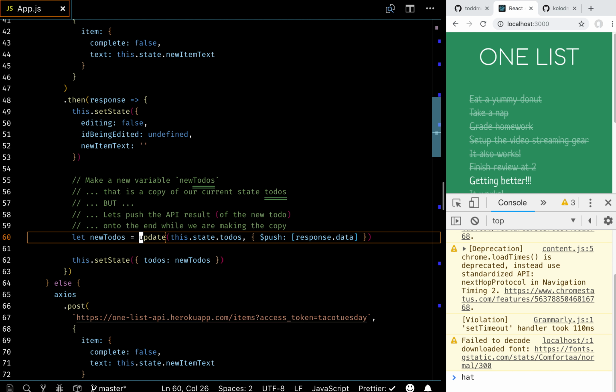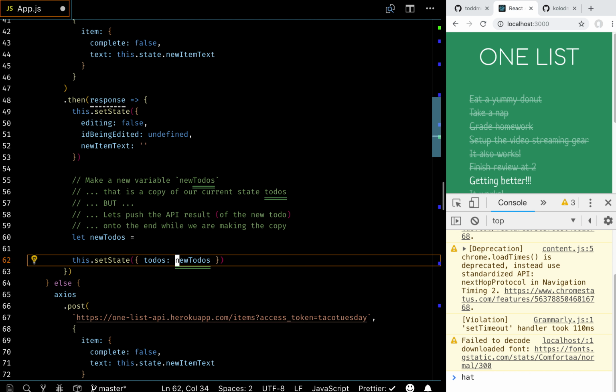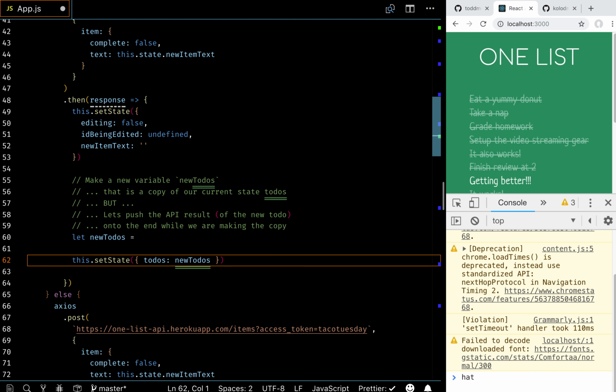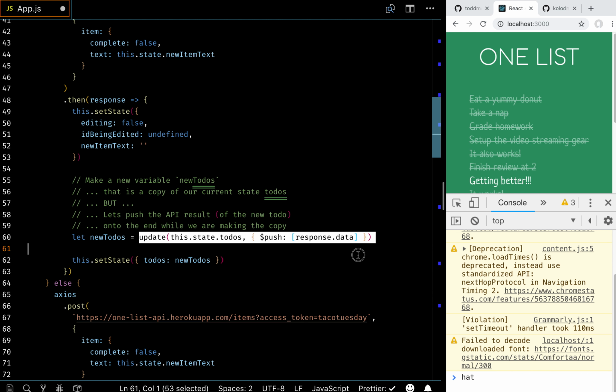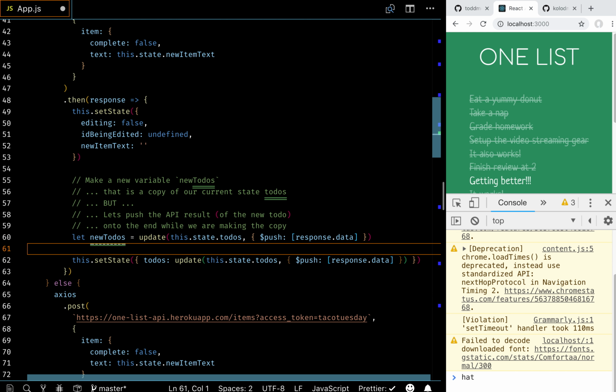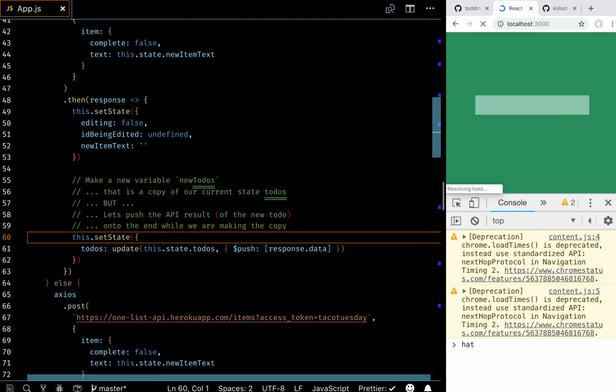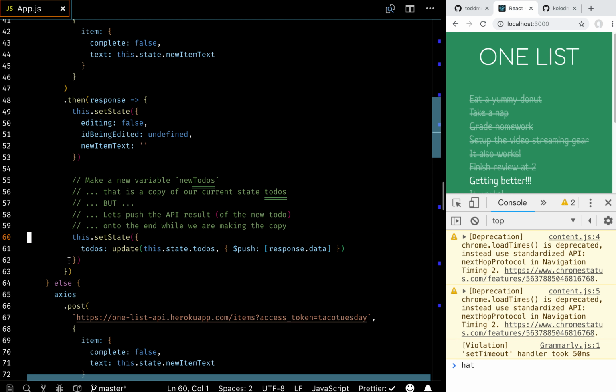Okay. So let's apply our rule that says if we make a variable and we just use it in one place, let's delete this, and let's put it right here. Let's grab this from here, and let's replace it here. Right? This is how we would do it if we were just doing immutability. Let's set the state of to-dos to be the update of the to-dos with this response data pushed to the end of it. That's how you would read that. And we don't need that little variable.